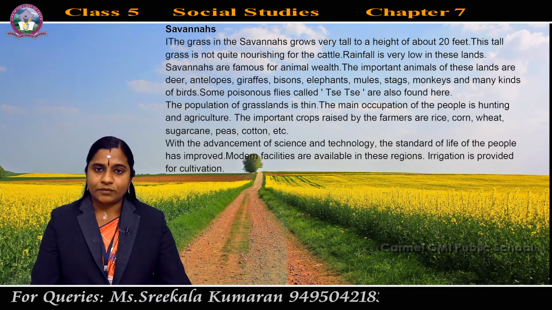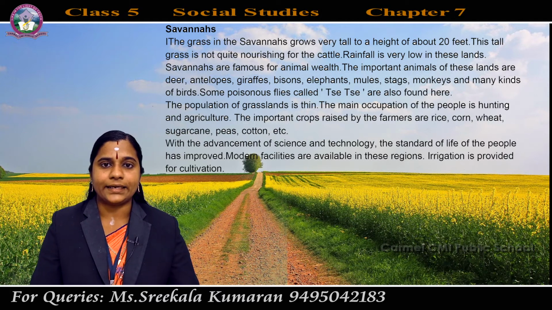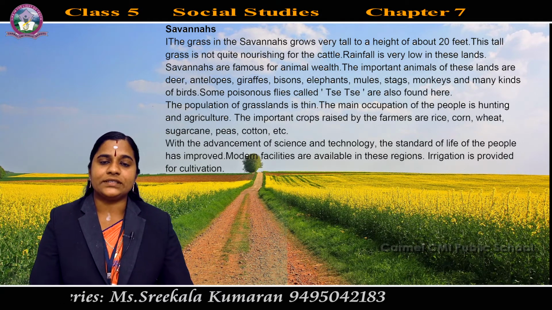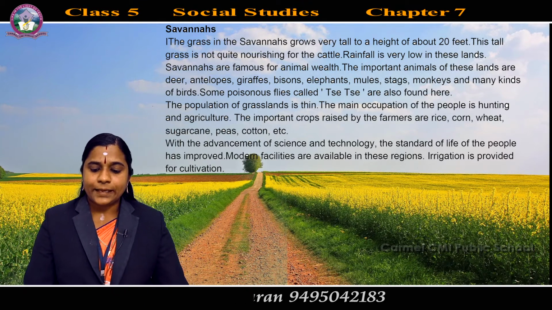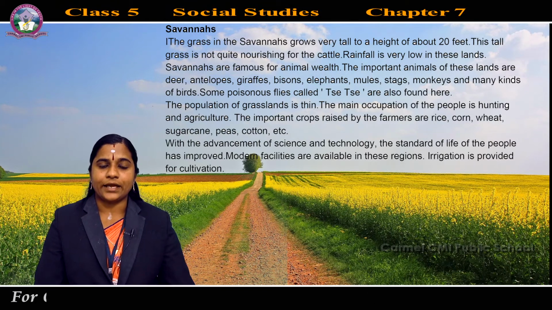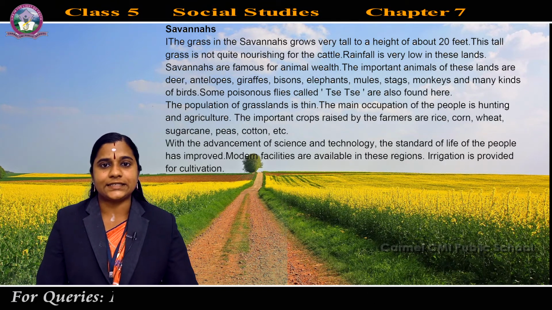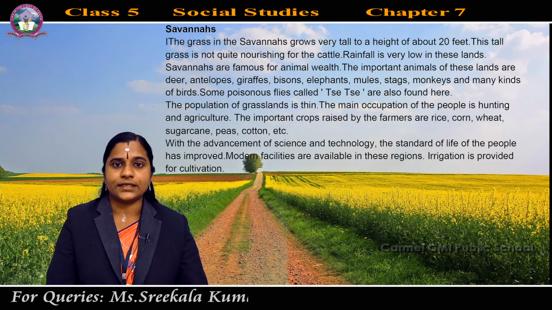And antelopes. What is the meaning of antelopes? It is an animal like a deer. So which are the animals found in the savannas region? Deer, antelopes, giraffes, monkeys, many kinds of birds, and tsetse. These are the animals found in the savannas region.